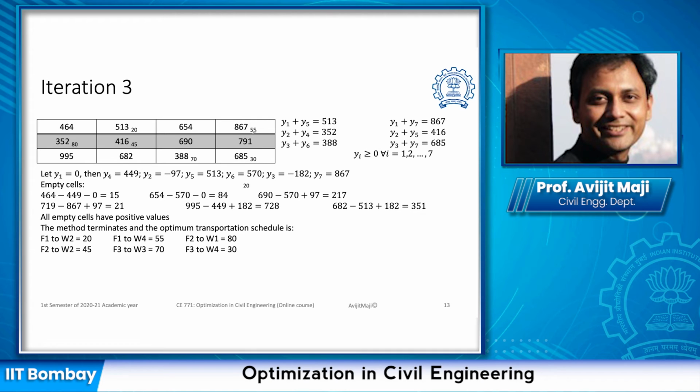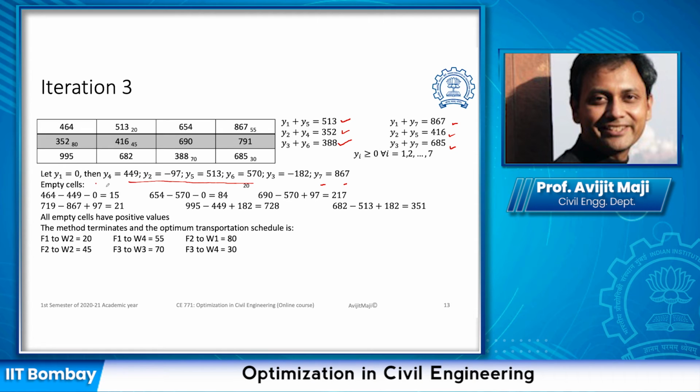And for each of the non-empty cells, if we write the constraints which are indicated here, again we have 6 equations and 7 variables. We need to choose one of the variable values and solve for the other equations. Once we do that, we get the values which are indicated here.